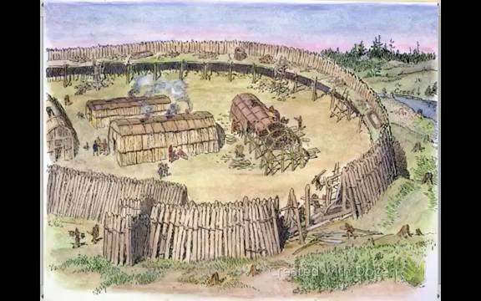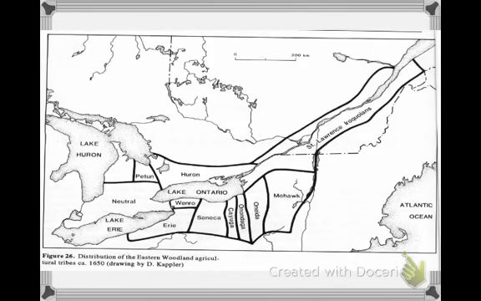They were farmers, they practiced farming, they lived in these long houses, and their villages were surrounded by a wooden fence or a palisade. The Iroquois were divided into a number of different tribes. So they straddled the borders of Quebec, Ontario, and present-day New York State.